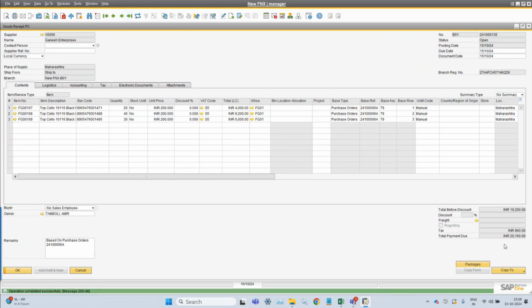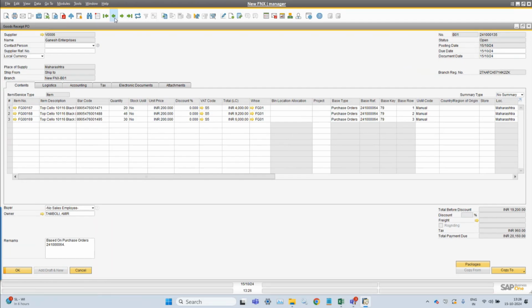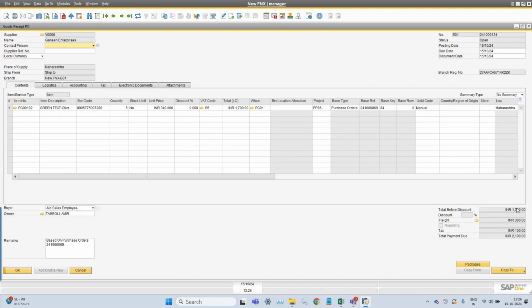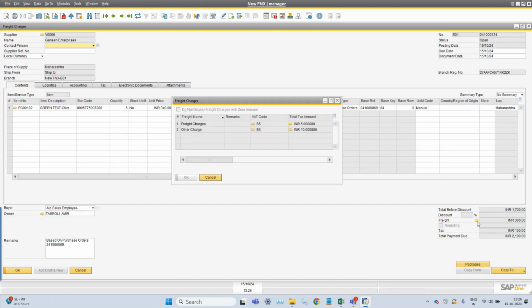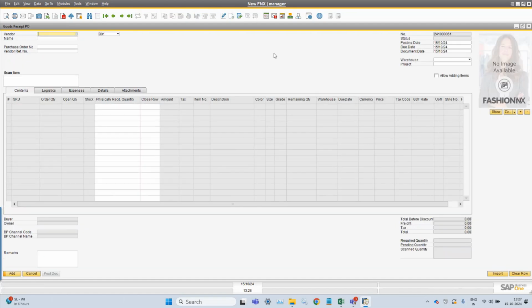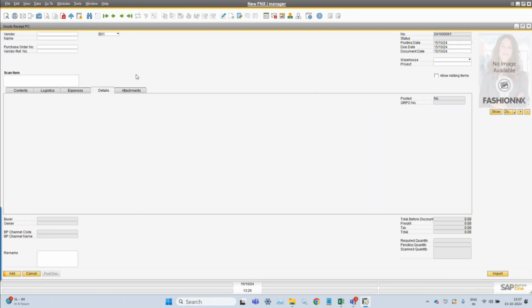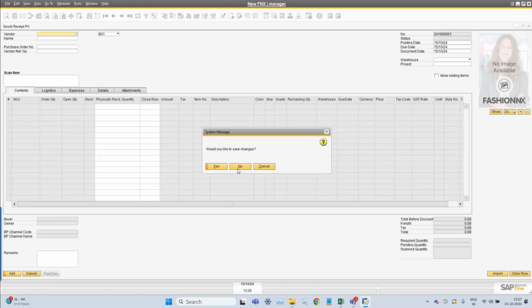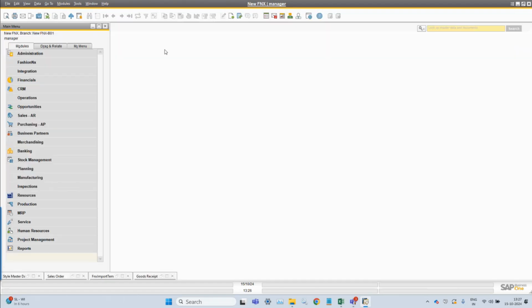I will go back and you can see here the freight was not involved in this particular document, but in the earlier document the freight was involved. So freight and taxes got applied on that freight, and the freight got added also. So from the GRPO perspective, this can be used for making the receipt of goods.